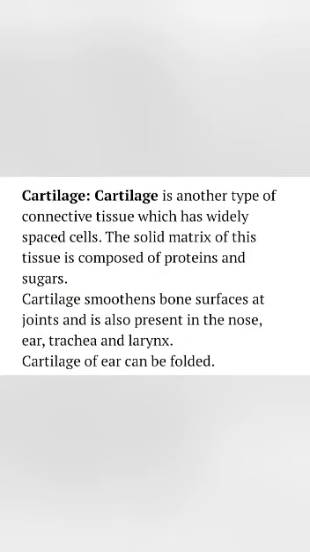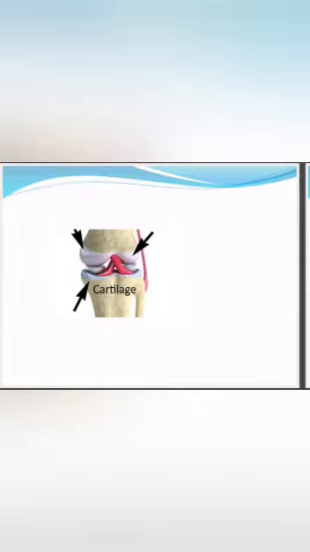Now come to cartilage. The other type of connective tissue is known as cartilage, which has widely spread cells. The cells are found very widely spread. That means the cells are distantly spaced. And the solid matrix of the cartilage is made up of proteins and sugars. You have seen that bone cells are found embedded in the matrix which is made up of calcium and phosphorus. But in case of cartilage, the matrix is made up of proteins and sugars.